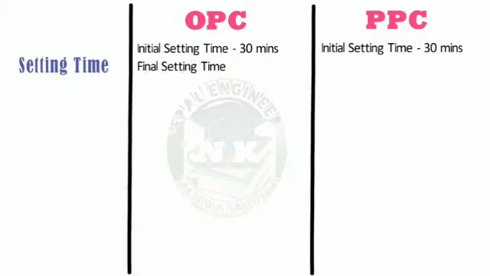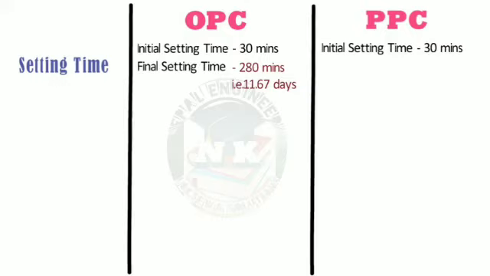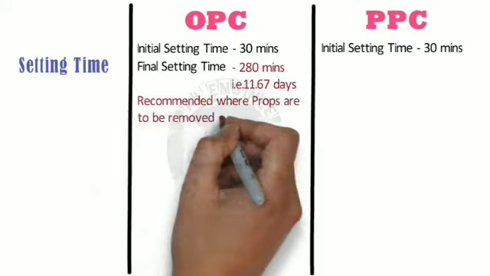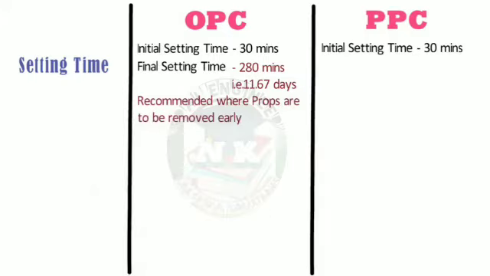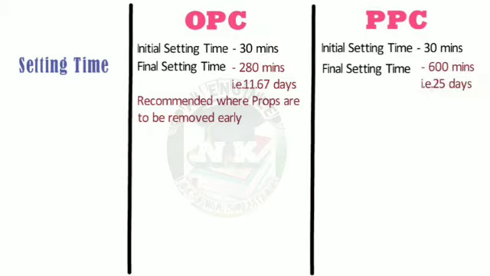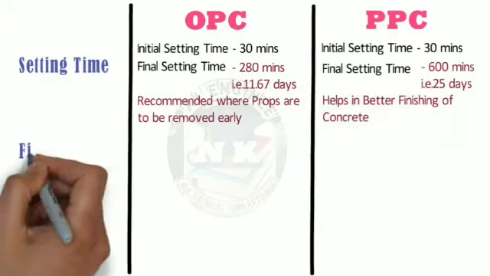Whereas the final setting time of OPC is 280 minutes, that is 11.67 days. Its setting time is less than PPC, so it is recommended in projects where props are to be removed early. On the other hand, the final setting time of PPC is 600 minutes, that is 25 days. PPC cement prolongs the setting time of concrete, hence it helps in better finishing of concrete.